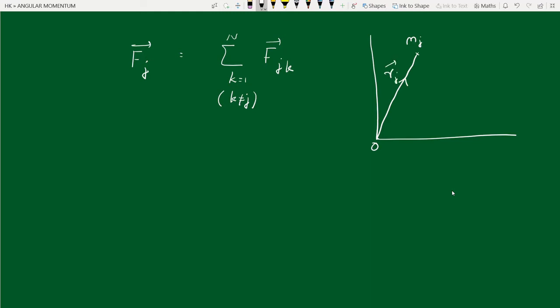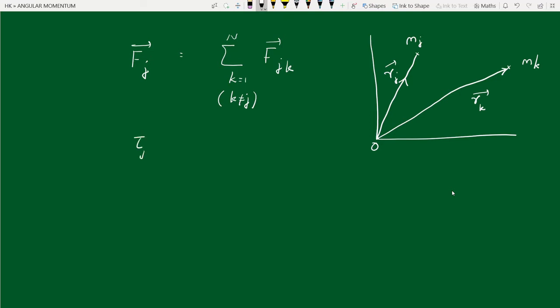Then we have a kth particle here, mass mk, with a position vector rk. Now let's choose this origin and calculate the torque on the jth particle.